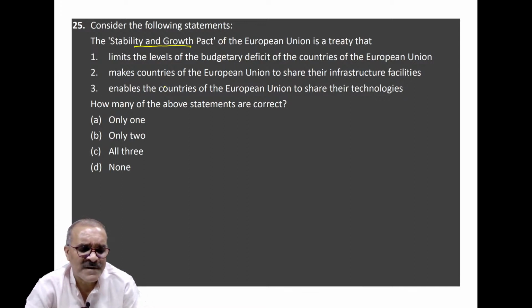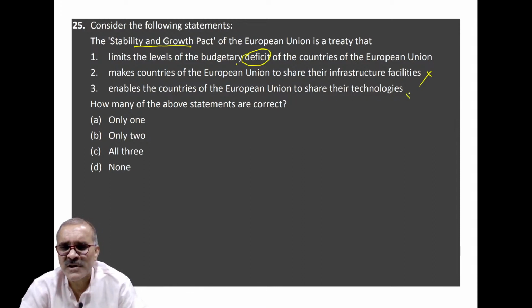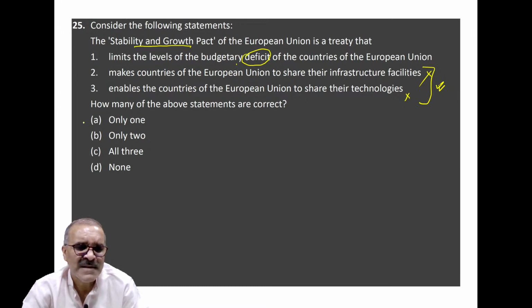It is connected to deficit, this is sure. Other statements are that it makes countries share their infrastructure, no, never, or share their technology, no. These things they already share. There is no need to sign a new pact. So here its answer is simply A, because only one statement is correct.